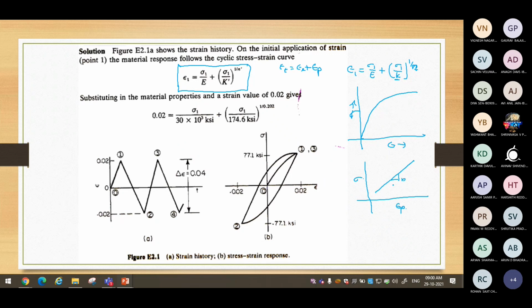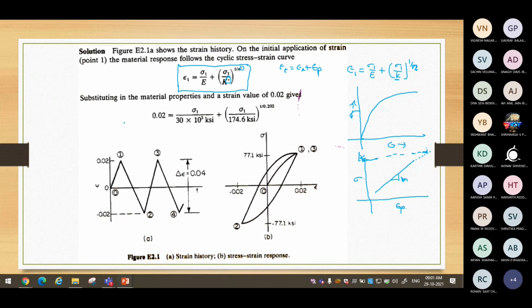Then the slope of this curve is N. The coefficient, the strength coefficient, is what K is. The value you get at this coordinate is your strength coefficient K. If you plot the same curve for the CSSC curve, the cyclic stress strain curve, then instead of N and K, we say N dash and K dash. So here, for the cyclic stress strain curve, we have N dash and K dash, since the values are given.